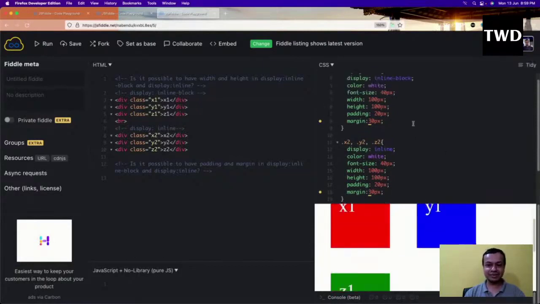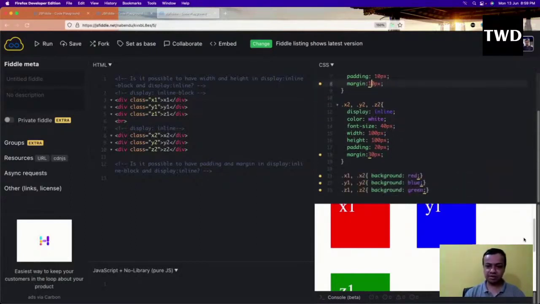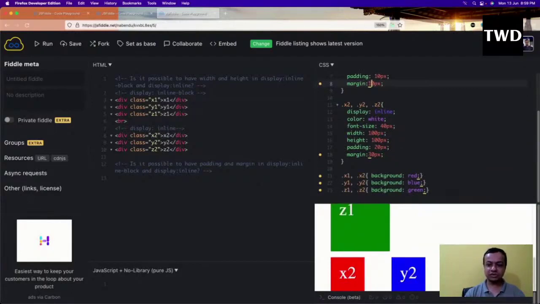So maybe in the inline one, I'll have a padding as 10 and margin as 10 because it will become way too big. And see, here also the padding and the margin are being given. Width and height is not possible here, but padding and the margin are quite possible here. Okay, in both of them it is possible.